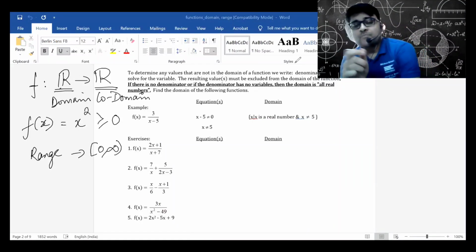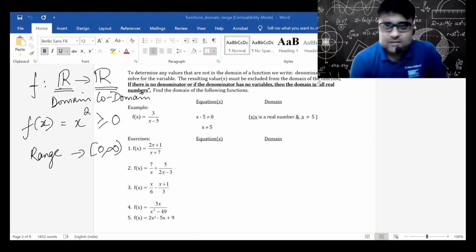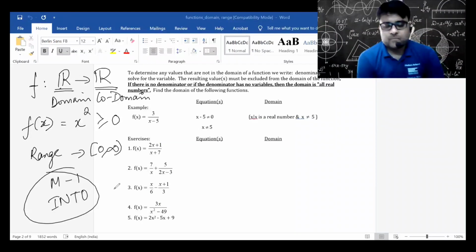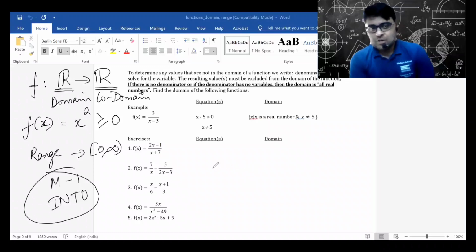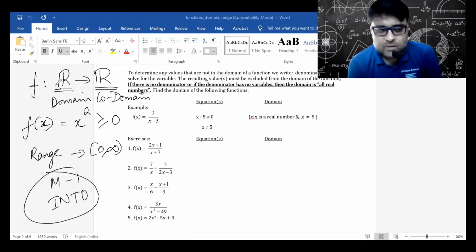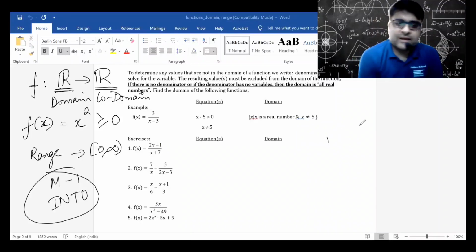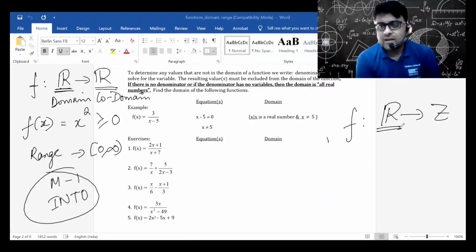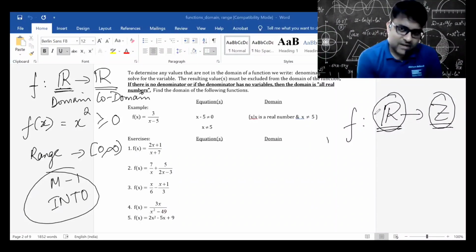Now, what kind of a function is this? The function here is many to 1 and it is an into function. So we have a function. This is the domain, this is the codomain. So whenever a function representation is like this, this is the set of all real numbers, this is the set of integers, this is the domain, this is the codomain. Whenever I have this kind of a representation, this is not the range.